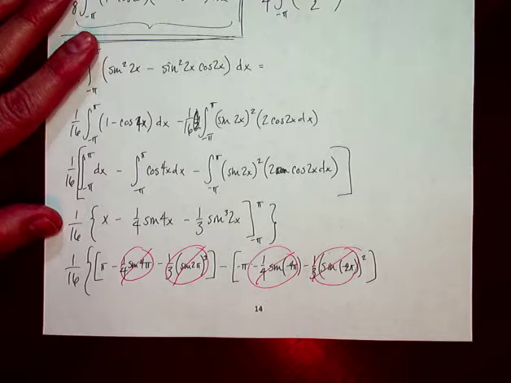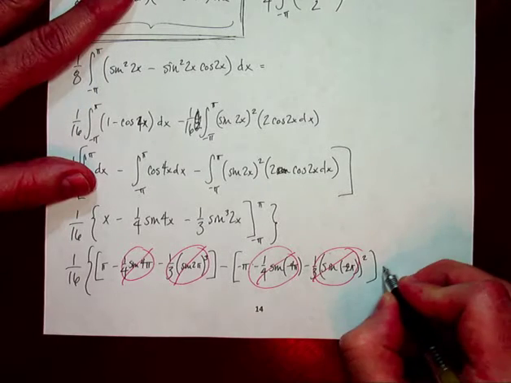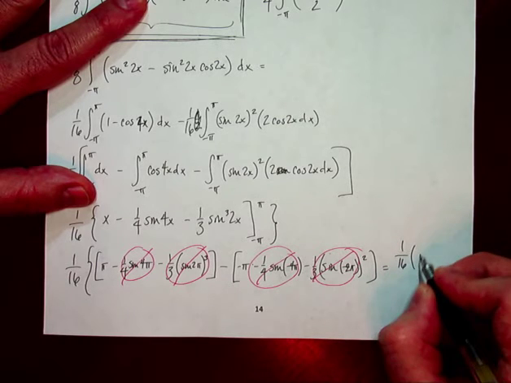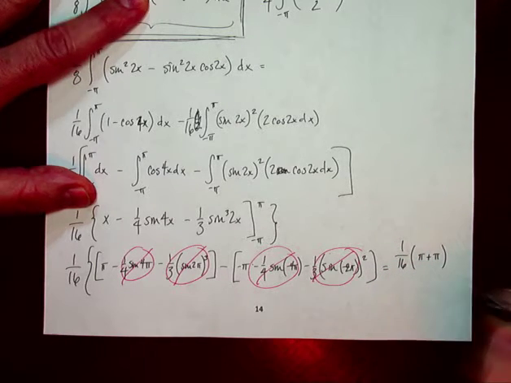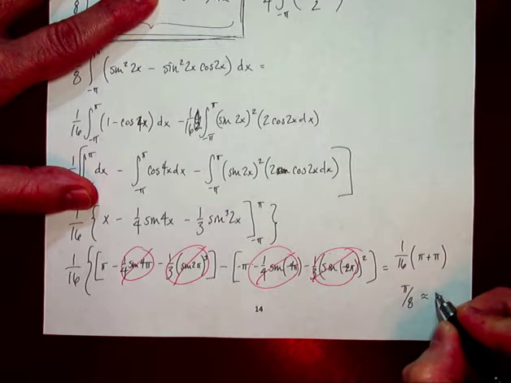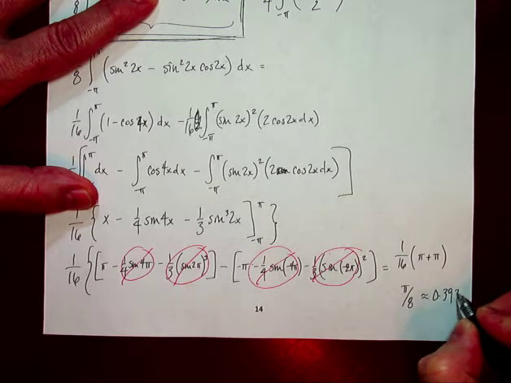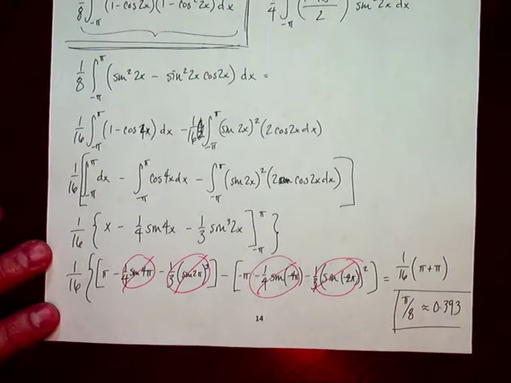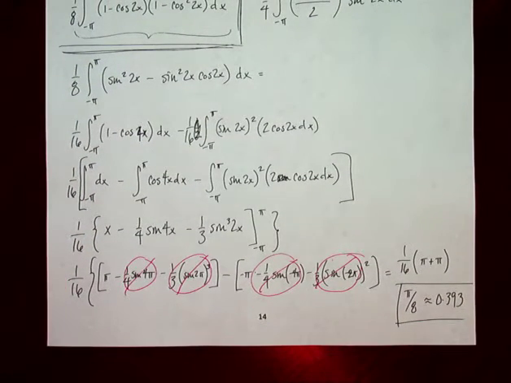And therefore what I really have here is 1/16 times pi plus pi, or pi over 8, which is approximately 0.393. And the calculator will confirm that. Now, like I said before, there were several ways to sort of launch into that and to actually perform it.